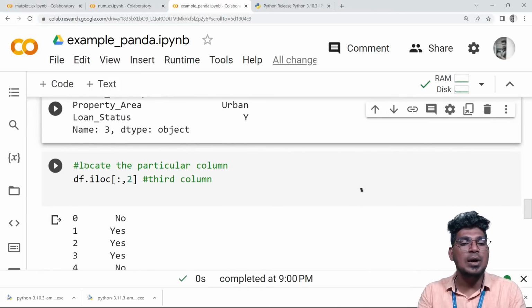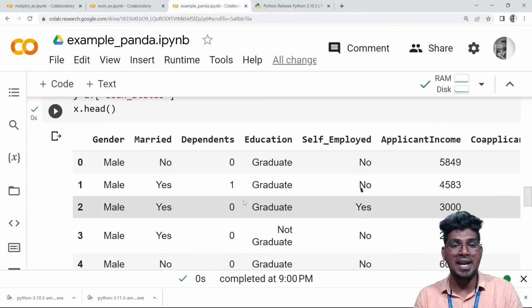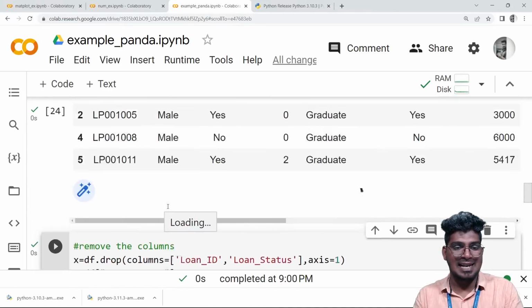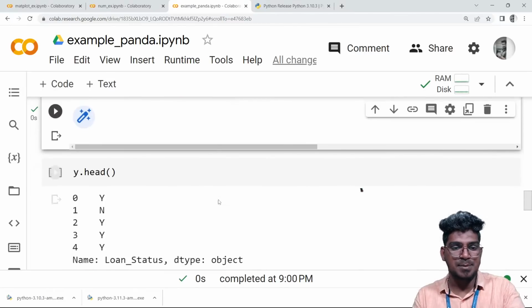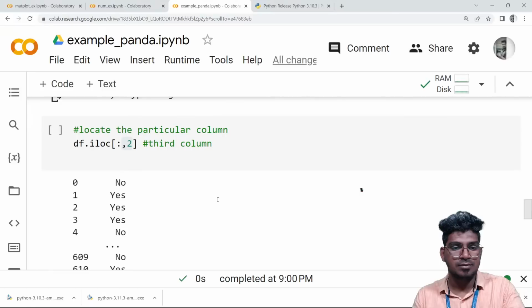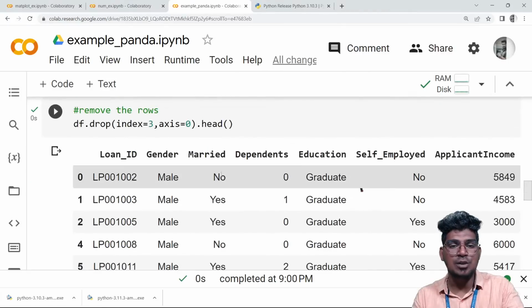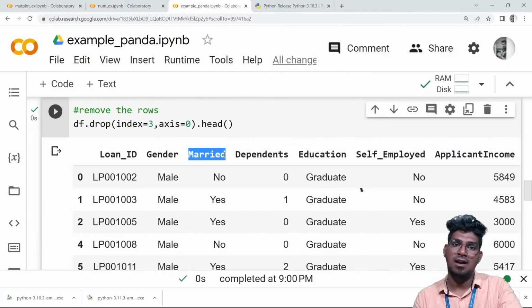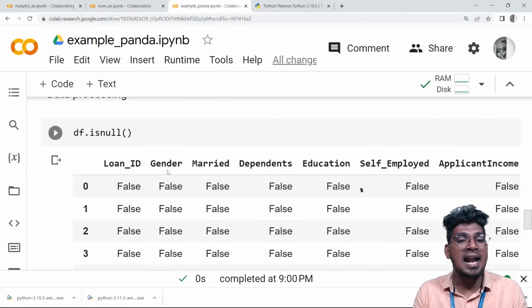And I want to locate a particular column. How can I? With the help of this format, where I specified the second one, it is going to access the third column. For example, you can see it here: 0, 1, 2 and 3. So here I specify the number 2, that is going to display the yes or no, right? So this is the way it displays married. Okay, right?